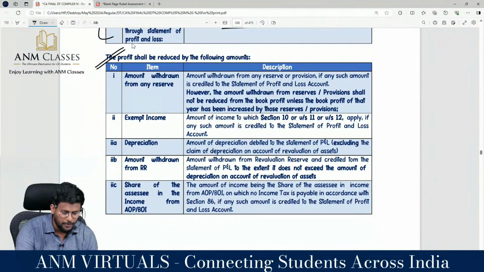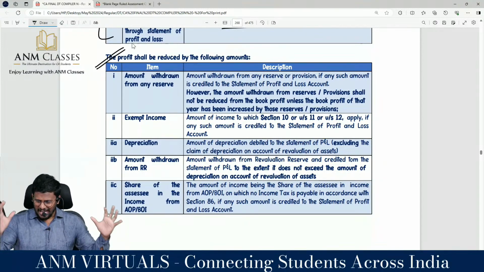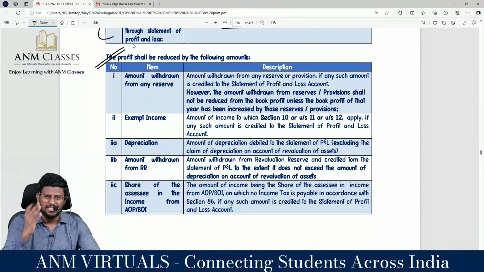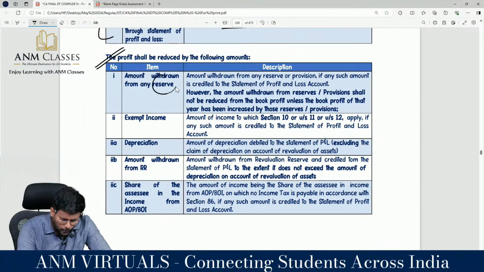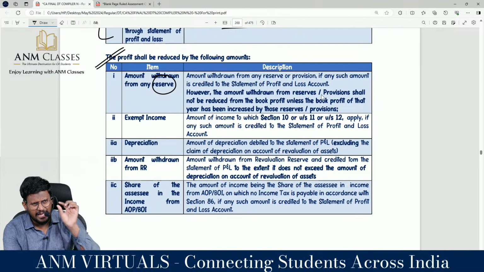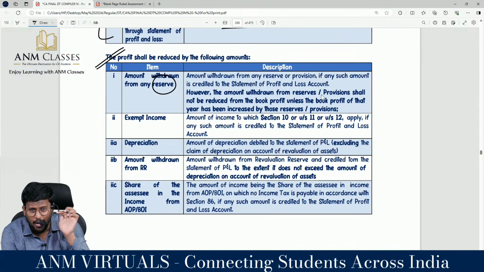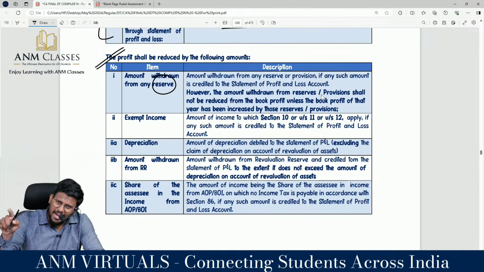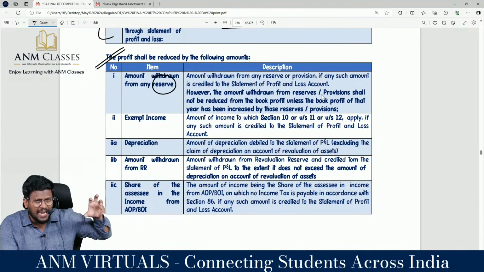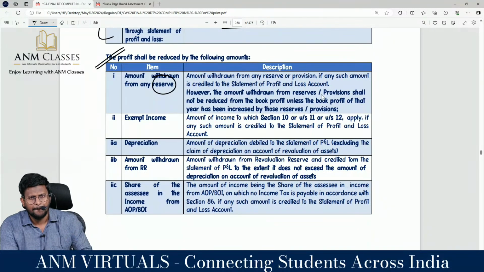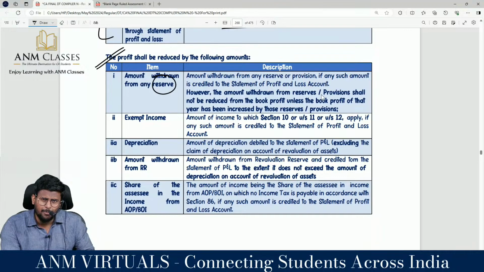The profit shall be reduced by the following. That's it. So these are the items debited to P&L account. If these items debited to P&L account should be added back, but these items has to be reduced. Amount withdrawn from any reserve, because any amount reserves created by whatever name called debited to P&L account, you are adding back. That means in the year of adding back itself, you are suffering the MAT. But in the year of withdrawal, my dear lovable students, if you are allowing to be there in the credit side of the P&L account itself, then you know what will happen? Net profit will increase.